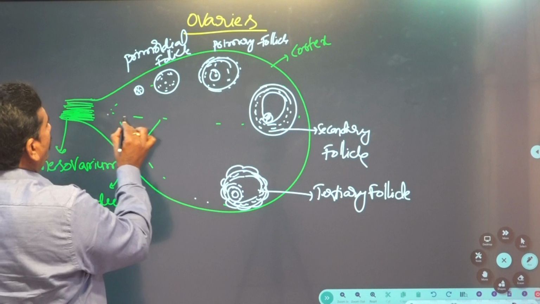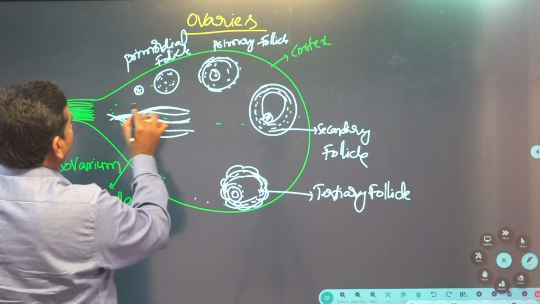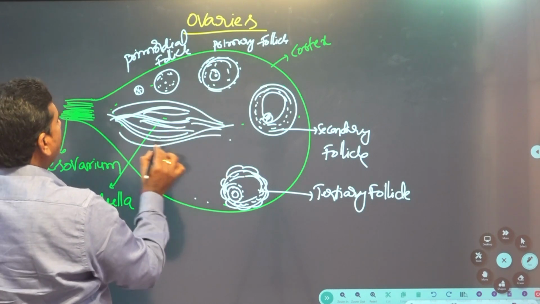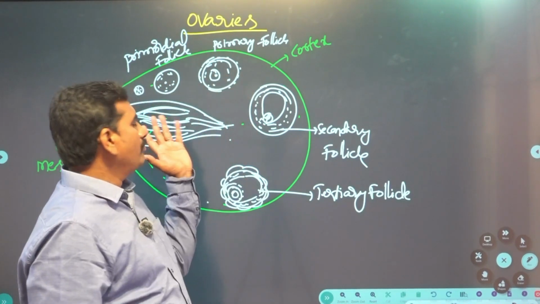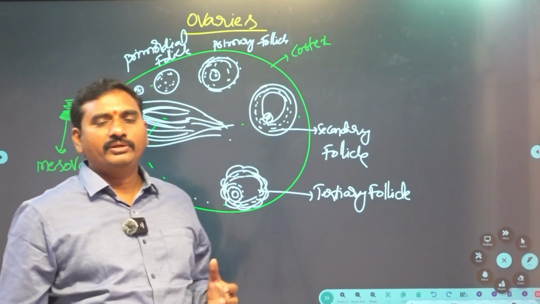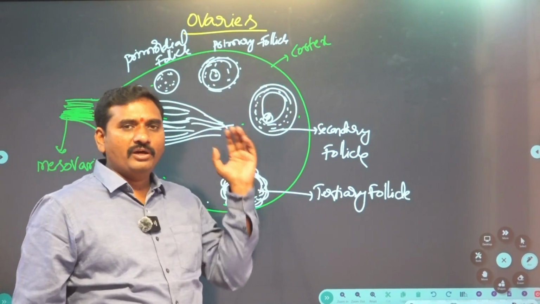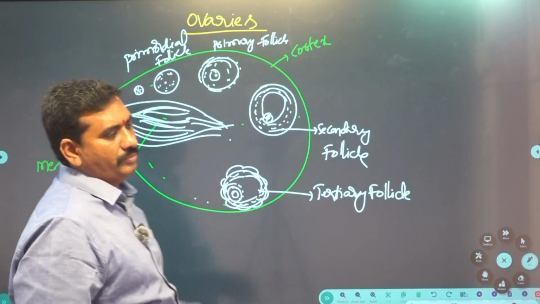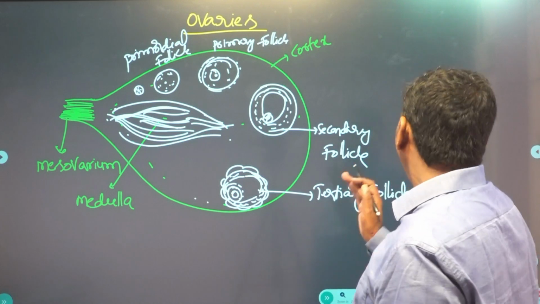In this medulla part, there are many blood vessels, lymph vessels, and nerves present. This is called medullary stroma. So this is called the ovary. The pair of ovaries are present, each ovary connected to the abdominal cavity by the peritoneum known as mesovarium.